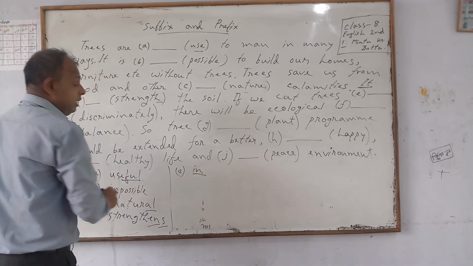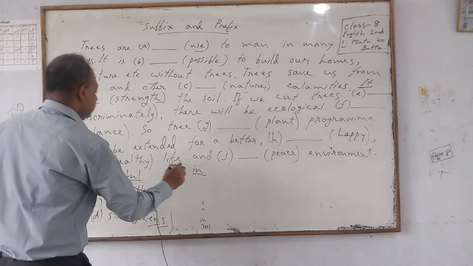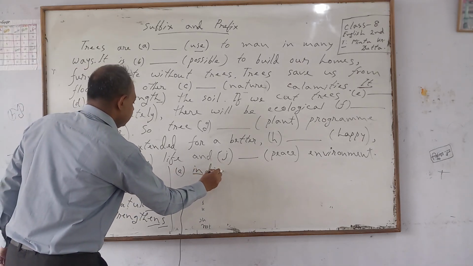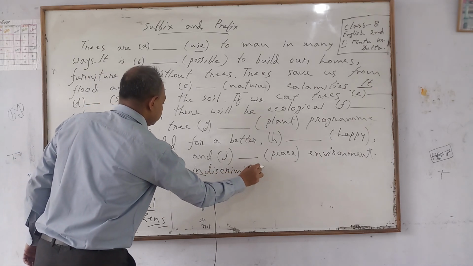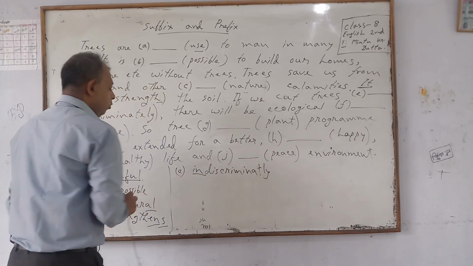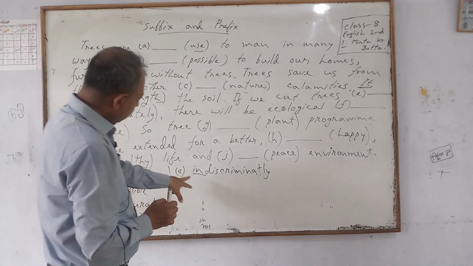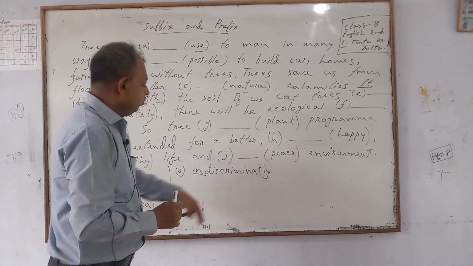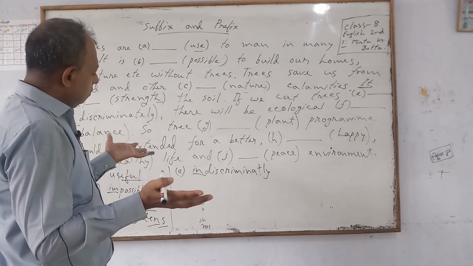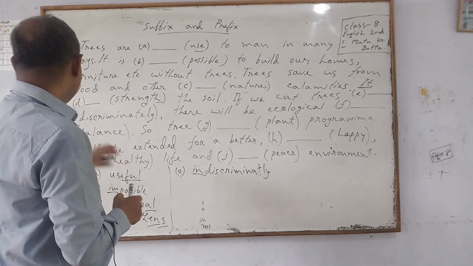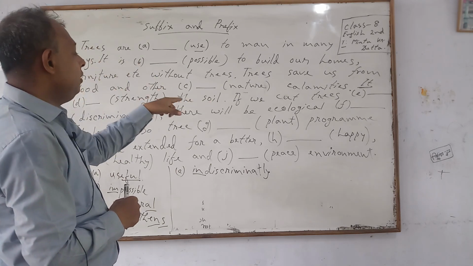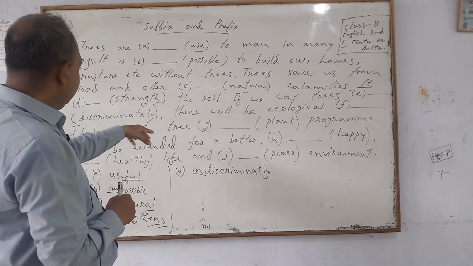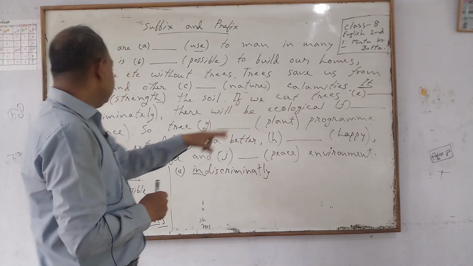I have added here indiscriminately. Okay. So, what is the prefix here? Indiscriminately. I think all of you know the meaning of the word. So, the meaning of the full line is clear also. If we cut trees indiscriminately, there will be ecological.